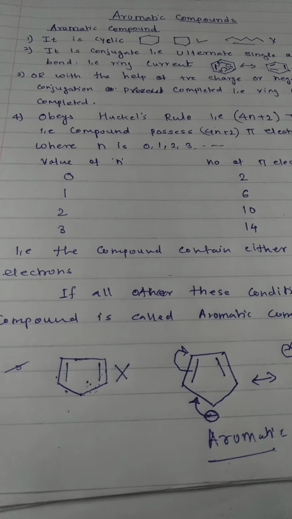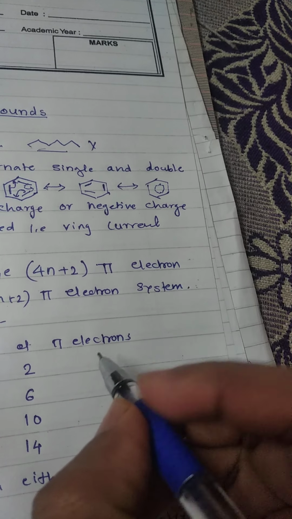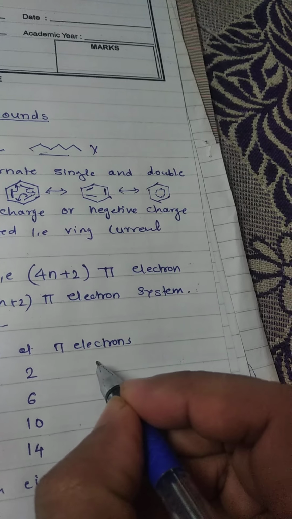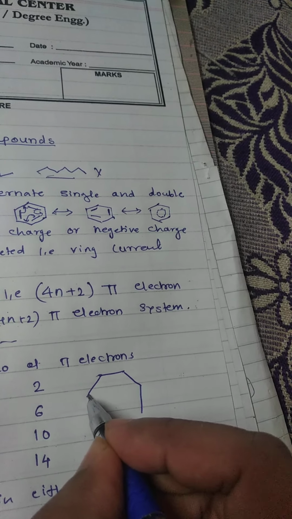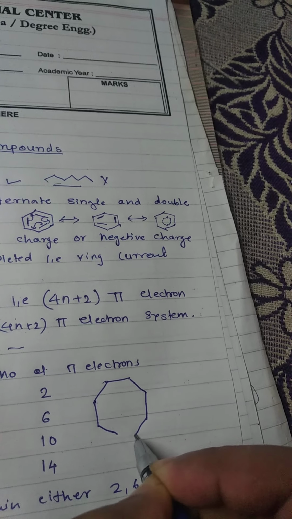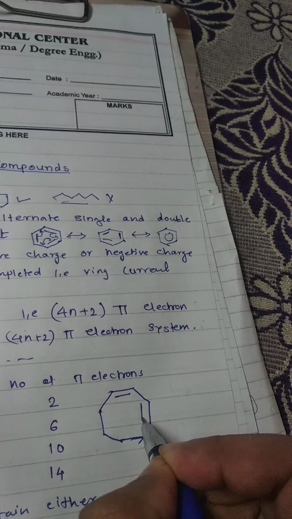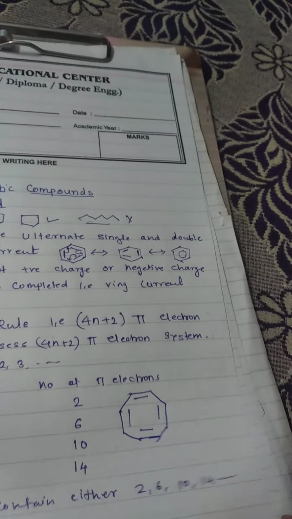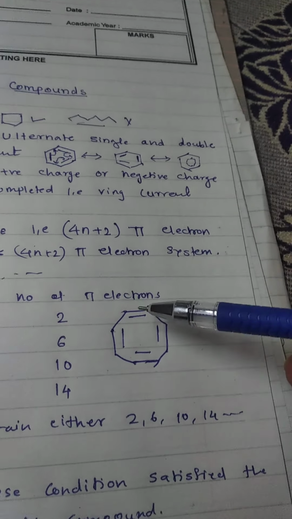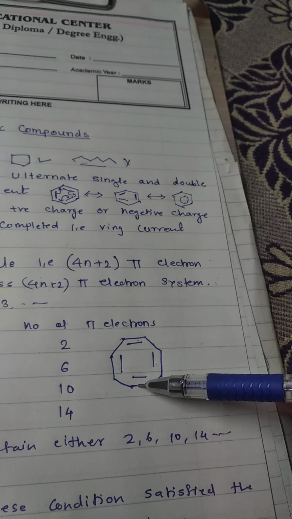Okay, so suppose next compound, I draw this compound. So see, this compound contains alternate single and double bonds.